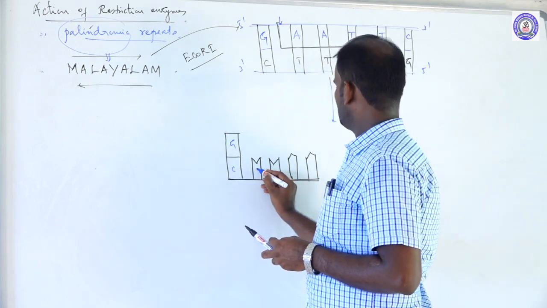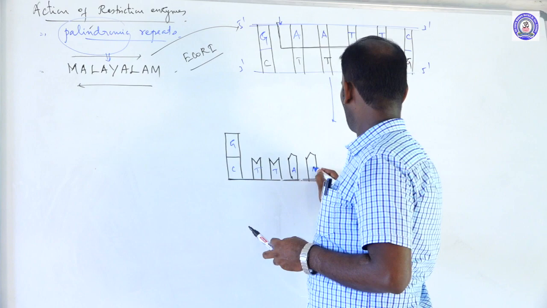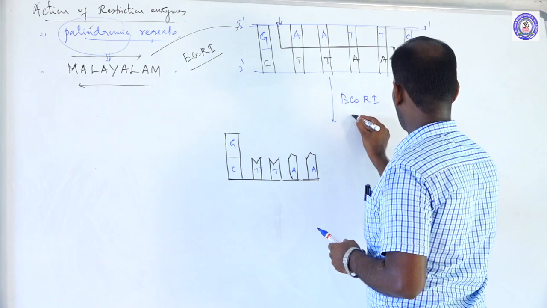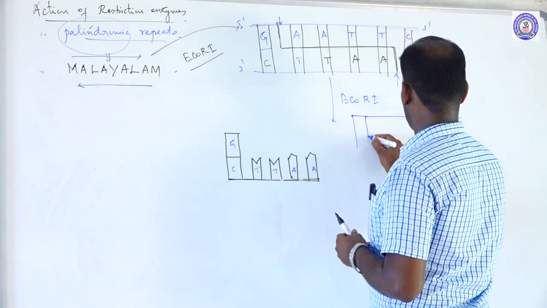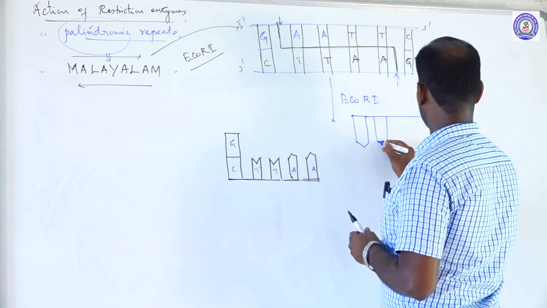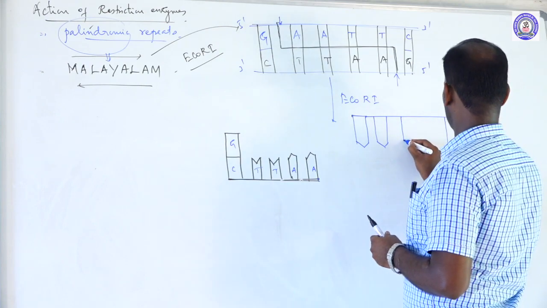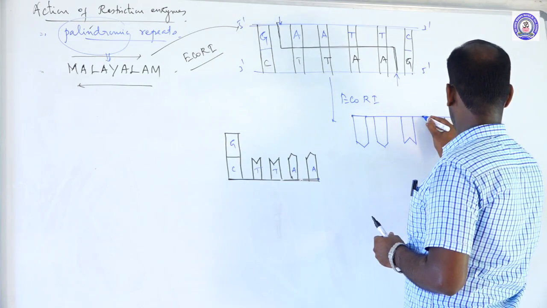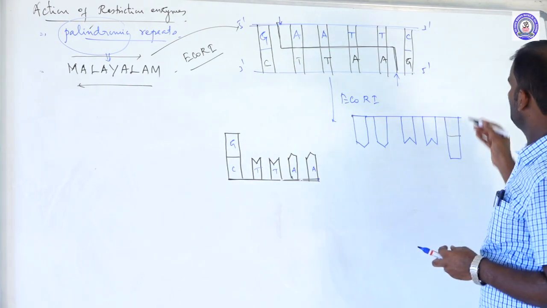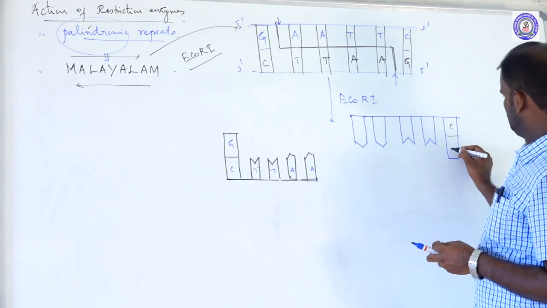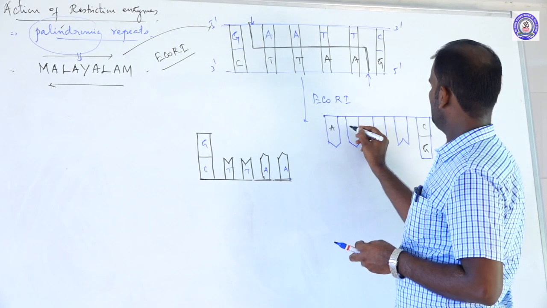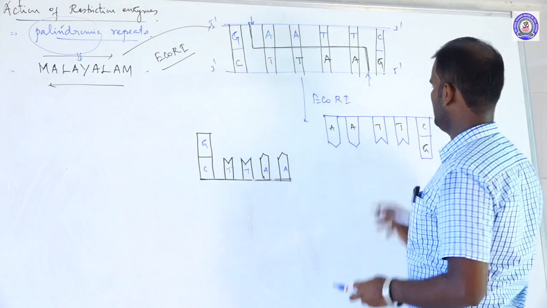Cytosine, thymine, thymine, adenine, adenine. The next end: cytosine, guanine, adenine, adenine, thymine, thymine.